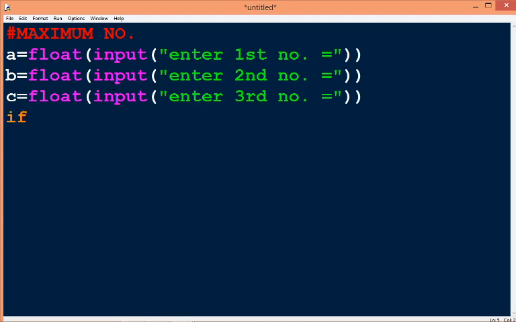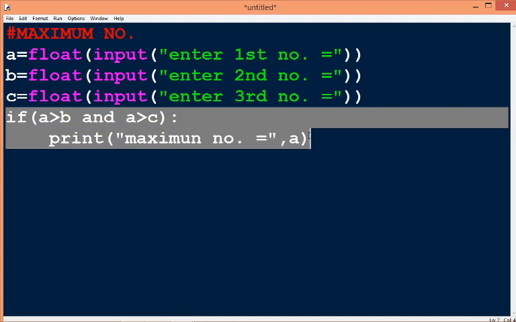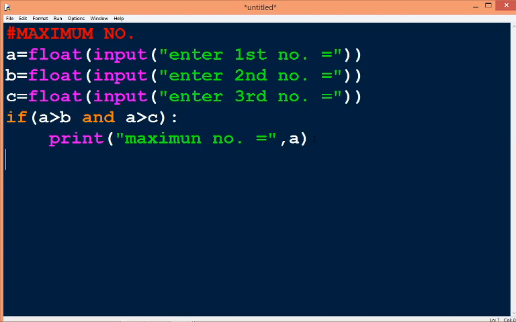So we write this statement using these decision making statements like this: if A greater than B and A greater than C, then it will print maximum number equal to A. That means this statement will show the result of A. If the A variable is greater than B, and if A is greater than C, then it will print maximum number is A. Now in the second statement we use elif.